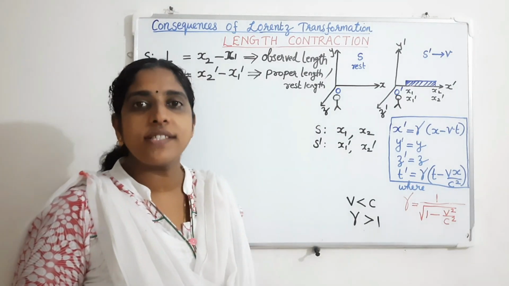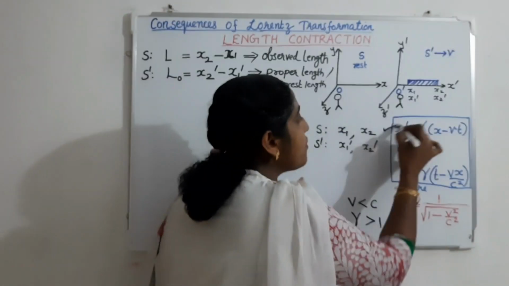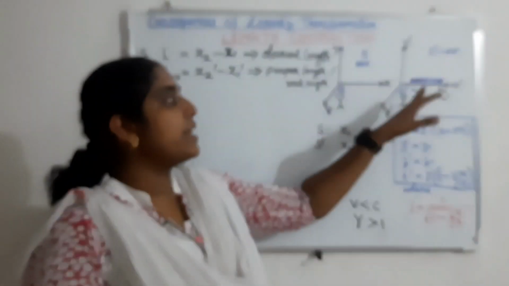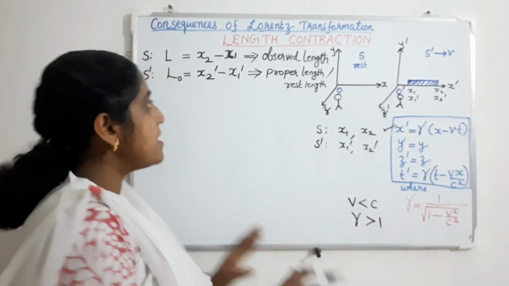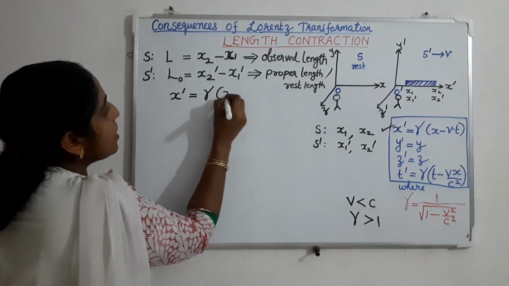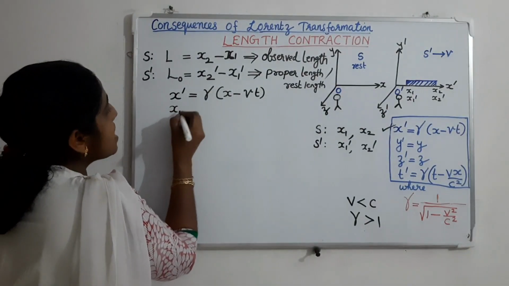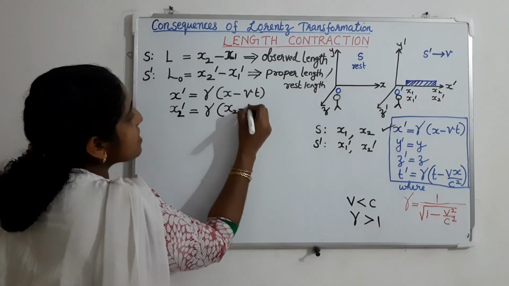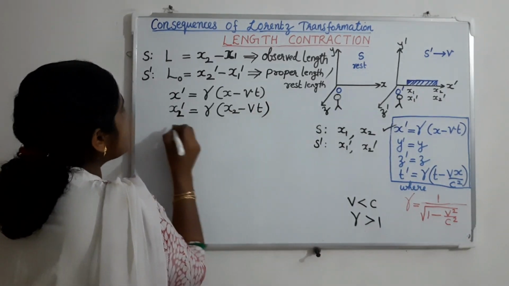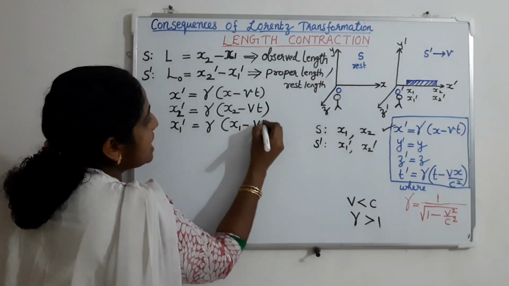Now we can apply the Lorentz transformation equations. We have four Lorentz transformation equations, but here we require only the first one, because the length of the body is along the x-axis, so we are considering only the x-coordinate. The x-coordinate Lorentz transformation equation is x dash equal to gamma into (x minus vt). Then x2 dash will be equal to gamma into (x2 minus vt), and x1 dash is equal to gamma into (x1 minus vt).